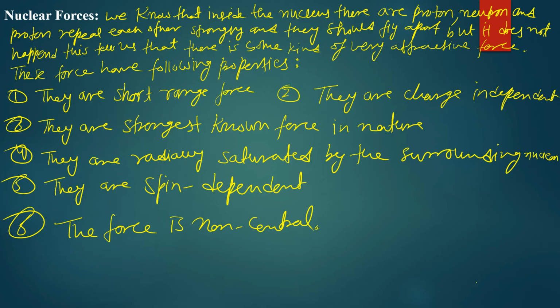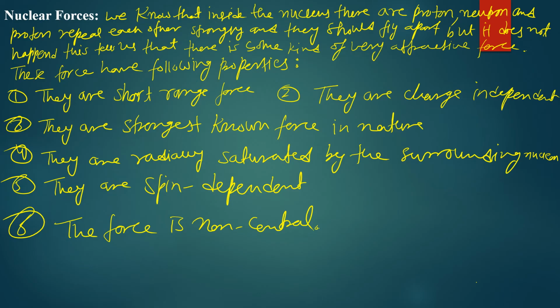The fourth property is that they are radially saturated by the surrounding nucleons. That's why we get a very small increase in the binding energy per nucleon curve with the number of nucleons. This is because they are radially saturated by the surrounding nucleons. The fifth property is that they are spin dependent, and the sixth is that they are non-central forces. So this is the discussion on the basic properties of the nuclear forces.